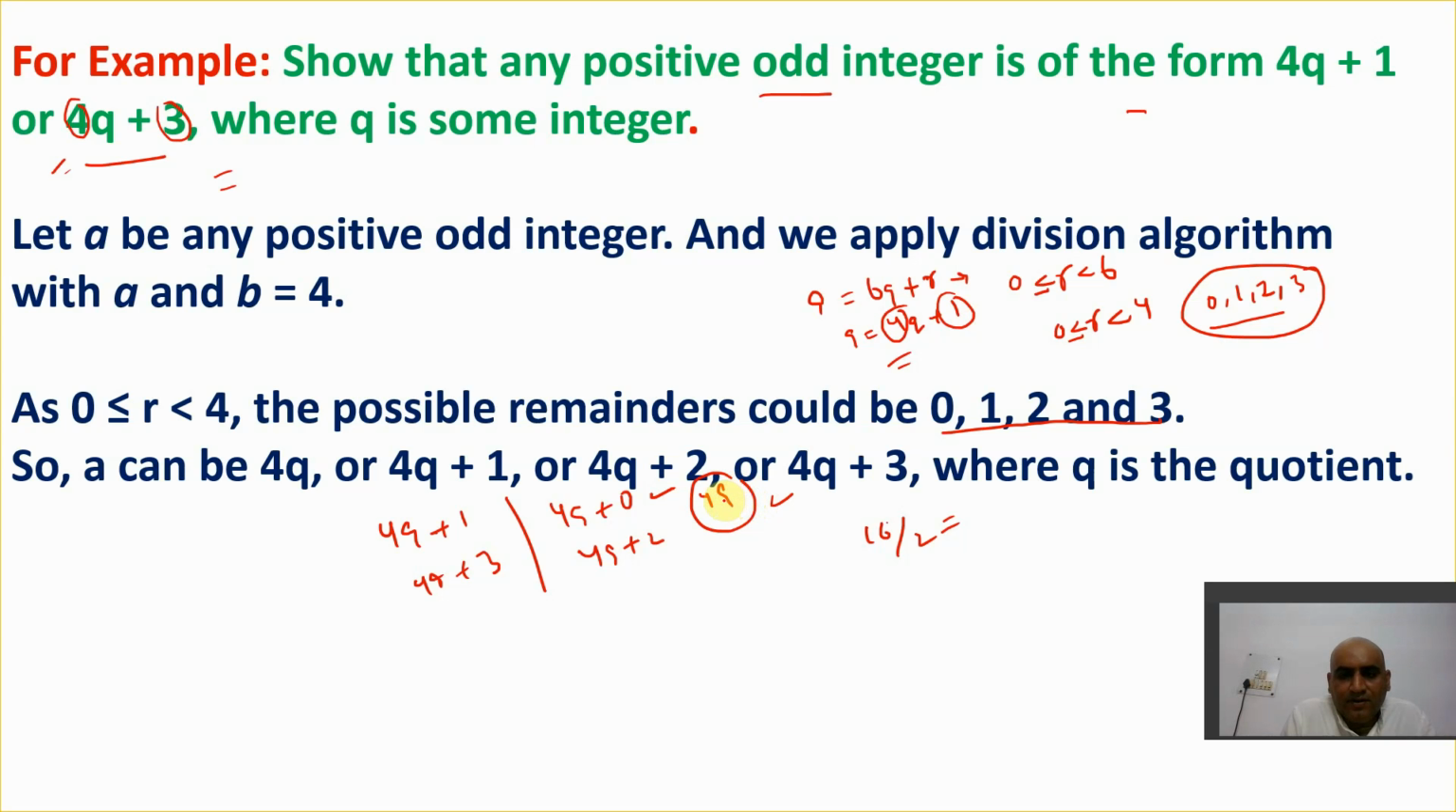I hope you get this point. Now he says about the odd integer 4q plus 1 and 4q plus 3. Yes, 4q plus 1 and 4q plus 3 leave a remainder of 1 and a remainder of 3. So if it's leaving a remainder of 1 and 3, that means yes, it is an odd integer. So I hope you get this point.